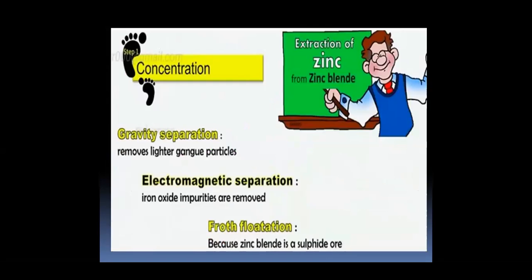Then extraction of zinc from zinc blende. Zinc blende can be concentrated by gravity separation, and it is separated by electromagnetic separation, and zinc blende can be concentrated by flotation because zinc blende is a sulfide ore.